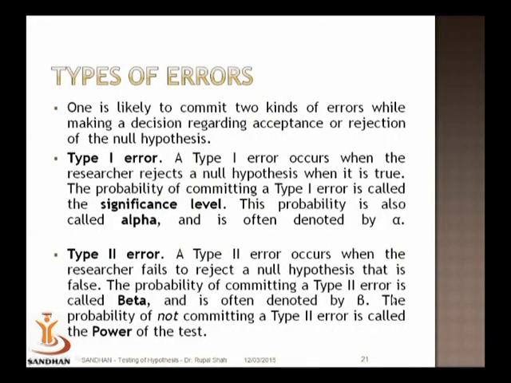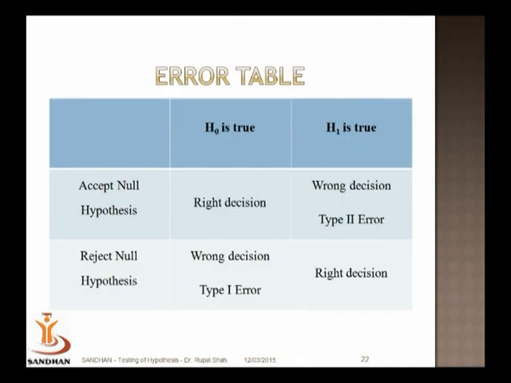And type 2 error is said to be committed when we accept the null hypothesis but in reality it is false. So acceptance of the null hypothesis when actually it is false is called type 2 error, and the probability of committing type 2 error is denoted by beta. And 1 minus beta is called the power of the test, which we'll discuss in more detail later.